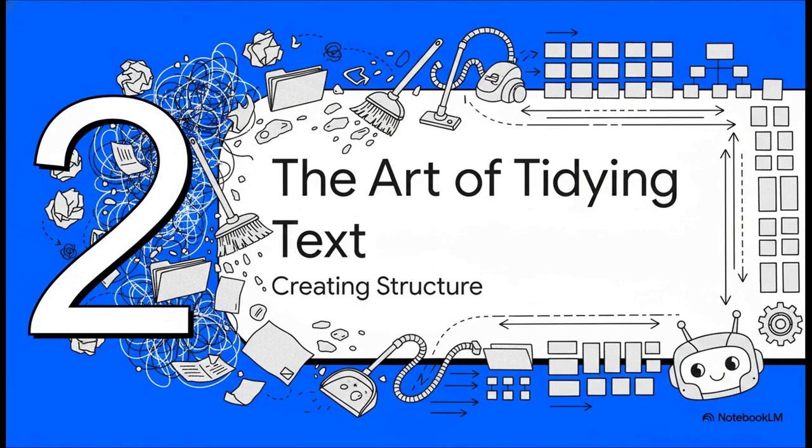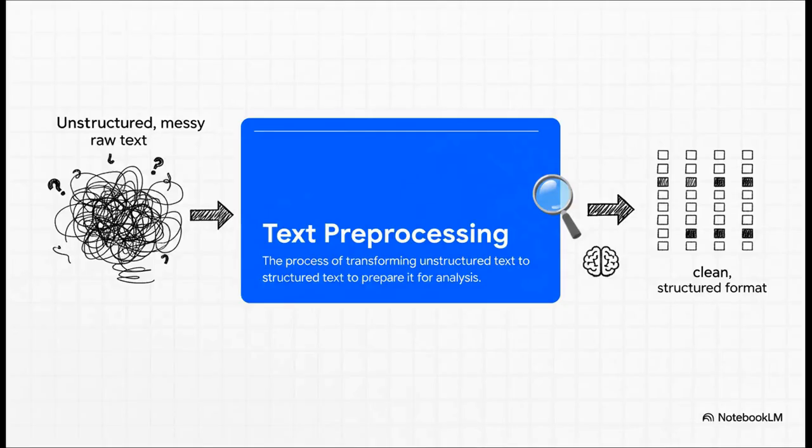So if raw text is our messy office, how do we start cleaning? Well, thankfully there's a whole procedure for this. You could almost call it the art of tidying text. And this whole tidying up process has an official name. It's called text preprocessing. It's all about that transformation, taking the chaotic, raw stuff and turning it into a clean, organized format that our machine learning models can actually work with.